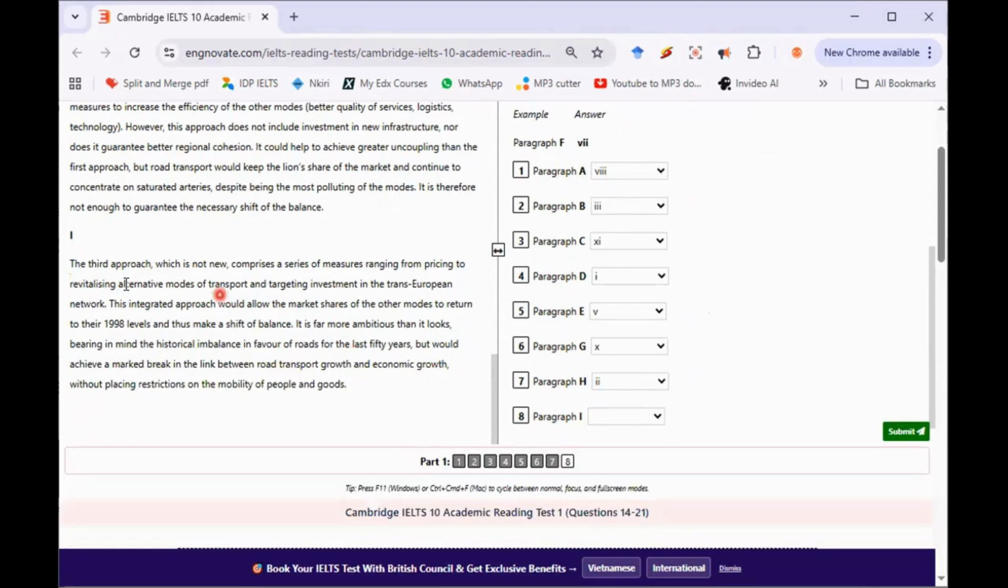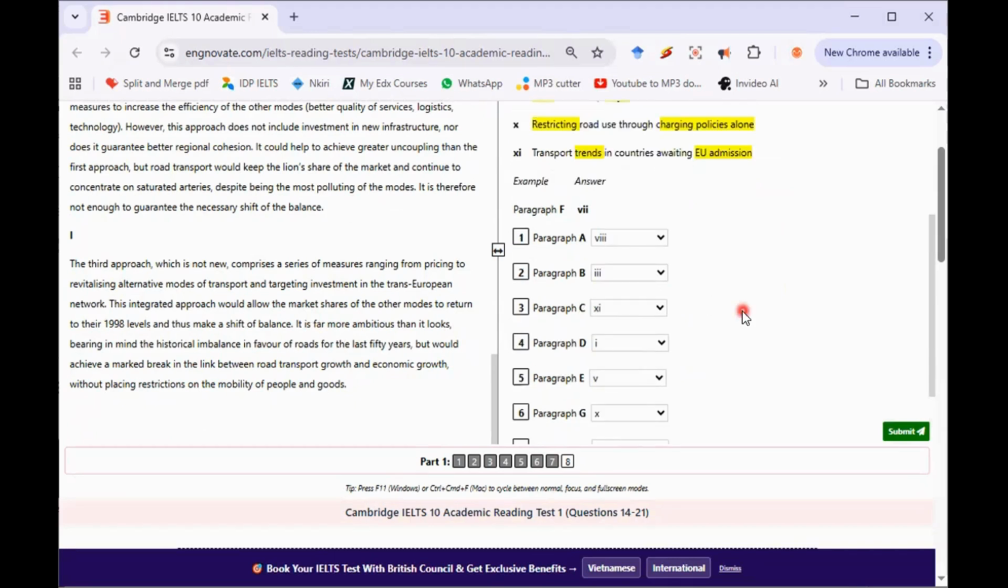Last one. The third approach is not new. It comprises a series of measures ranging from pricing to revitalizing alternative modes of transport and targeting investments in trans-European network. This integrated approach would allow the market share of other modes to return to their 1998 levels and thus make a shift of balance. It is far more ambitious than it looks, bearing in mind the historical imbalance in favor of roads. So this is about balancing things.